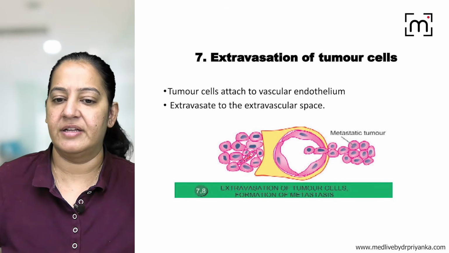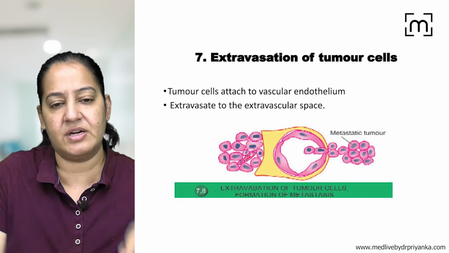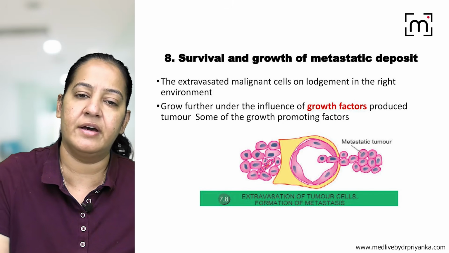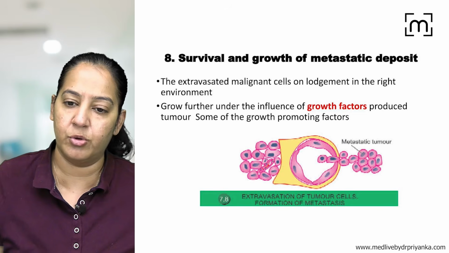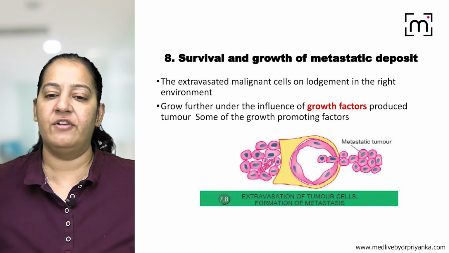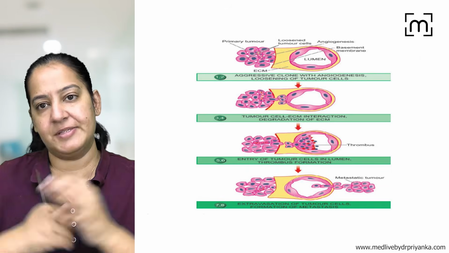At a distant site, they will go out. Again, this is known as extravasation, and they will form a secondary there. They will survive, they will produce growth factors, they will proliferate, and they will form a secondary here. So see, the 8 steps are in front of you.